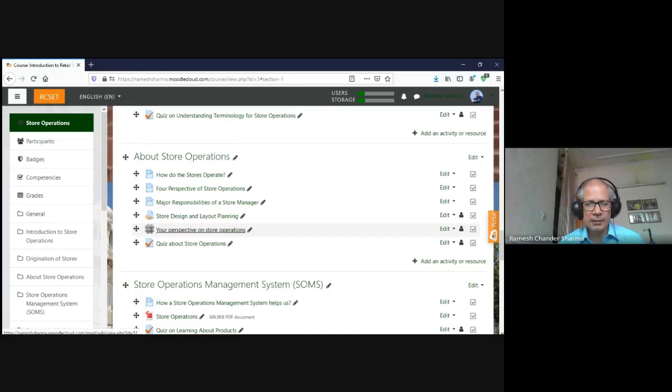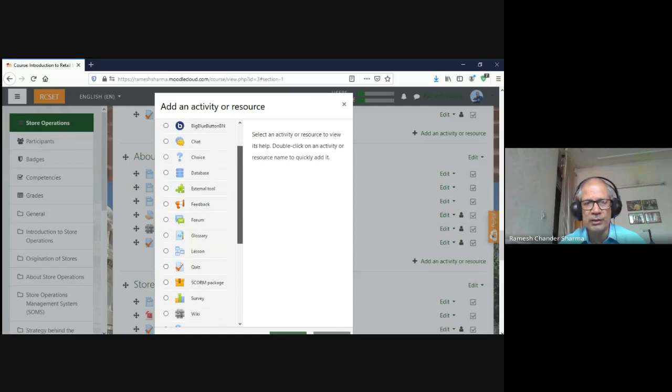Then I think Dr. Nandini used this feature in her course. This is a wiki activity, which is a collaborative activity. If we want our students to work collaboratively on a project, we can ask them to work collaboratively on this. So that way there are various kinds of tools which are available to us.